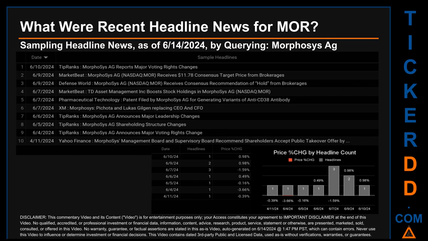MarketBeat published the headline that read, "TD Asset Management Inc. boosts stockholdings in MORPHOSYS AG, NASDAQ." MOR Pharmaceutical Technology published the headline that read, "Patent filed by MORPHOSYS AG for generating variants of anti-CD38 antibody." XM published the headline that read, "MORPHOSYS, Pichota and Lucas Gilgan replacing CEO and CFO." The latest publication date of Monday, June 10, 2024, was actually the day with the highest percentage change in price. It saw a price jump of 0.98%.